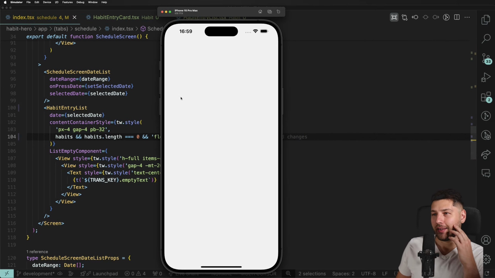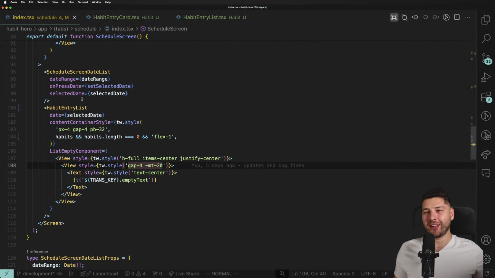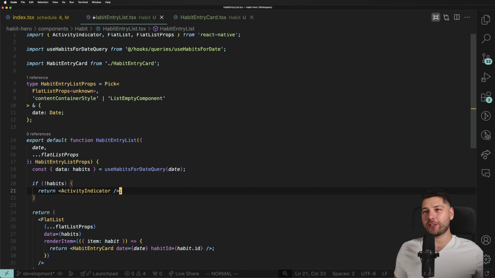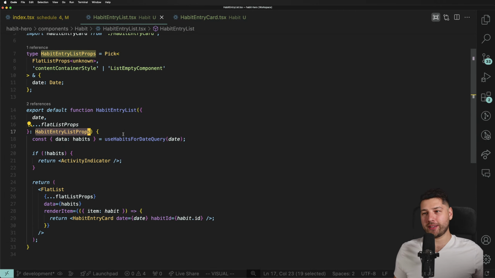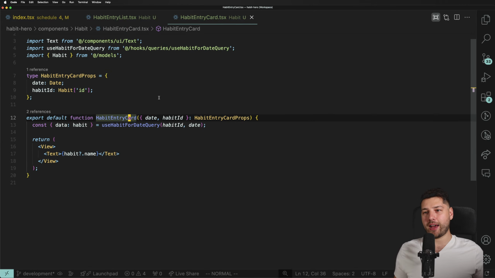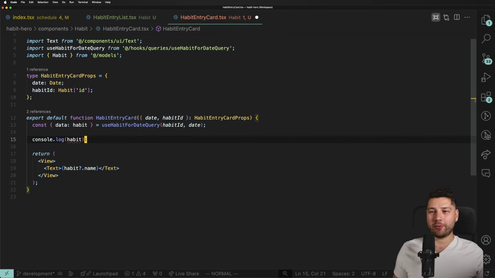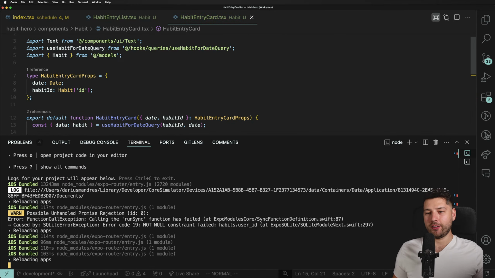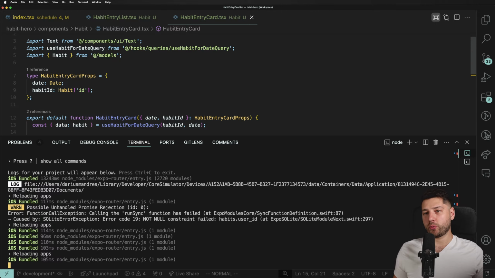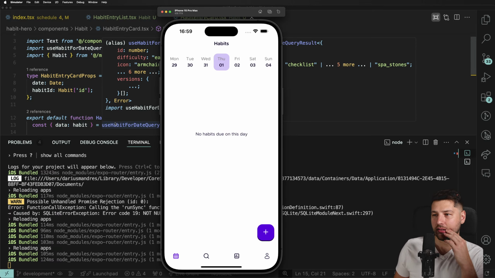Why is there no habits? We should be seeing habits, no? Date, habit entry list, habits, use habits for date, return this, render out the habit entry card. Man, I really wanted this to work. What do we get in our logs? Do we get anything? Nothing is being logged.